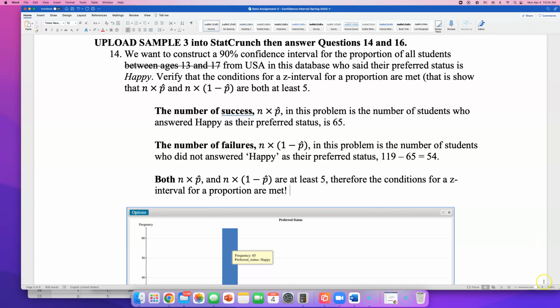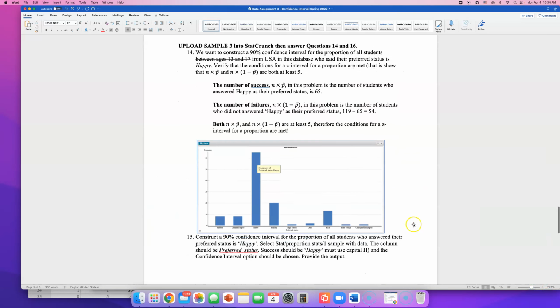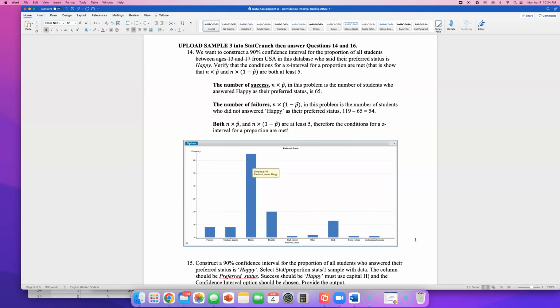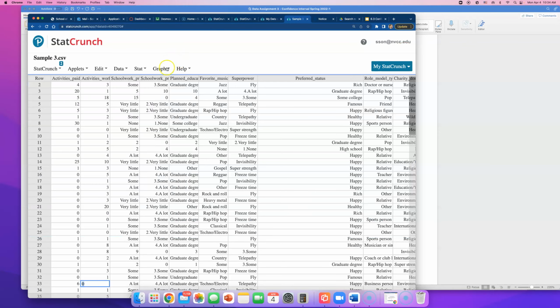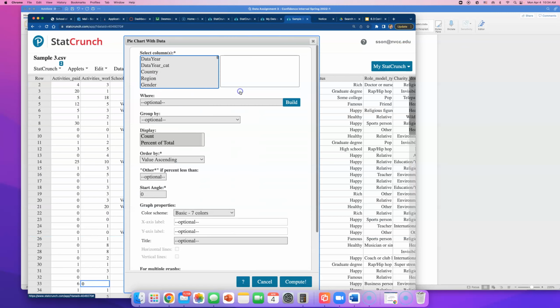It will be very nice if you can show me how you know that number. Okay, I use a bar chart. I think another method is if you want to create a pie chart. Okay, that will be a nice one too. I can do graph, pie chart with data. I'll go down and select preferred status, and I'll call this preferred status.